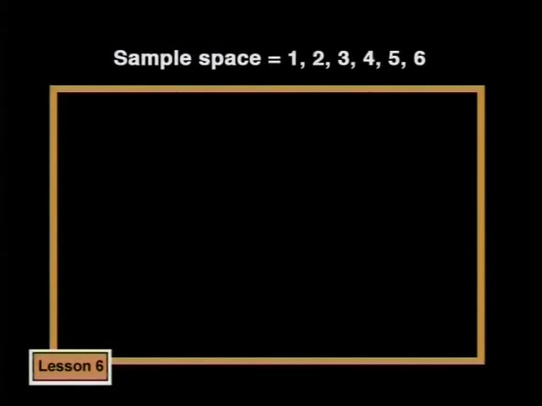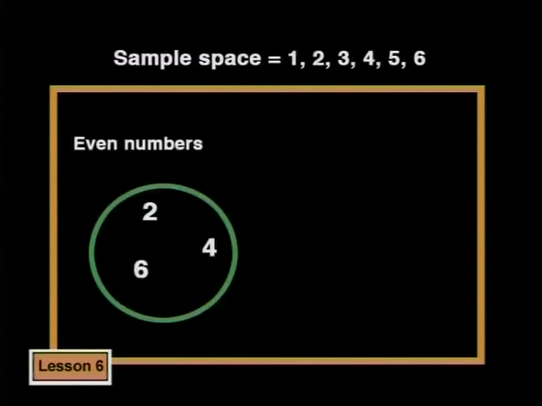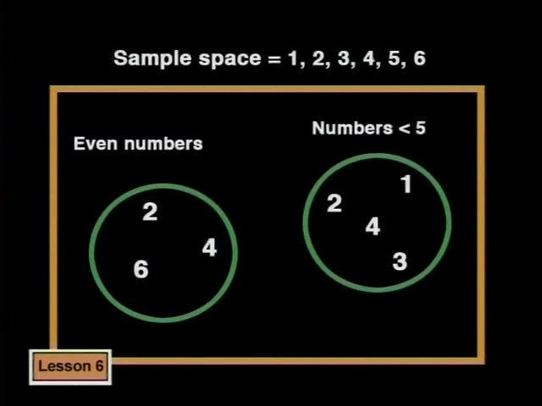Let's represent the problem with the Venn diagram. First, let's represent the sample space for the throws of a dice with a rectangle. Then, we need a set of even numbers that are possible on a dice. That's 2, 4, and 6. We also need a set of numbers less than 5 that are possible on a dice. That's 1, 2, 3, and 4. Look at the 2 event spaces.